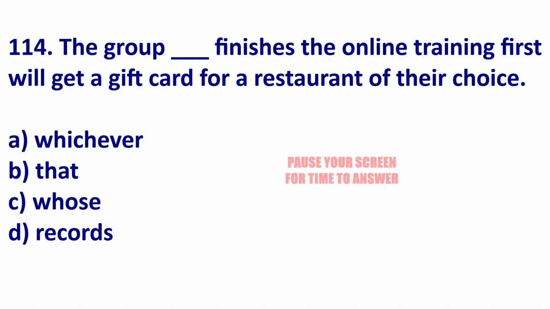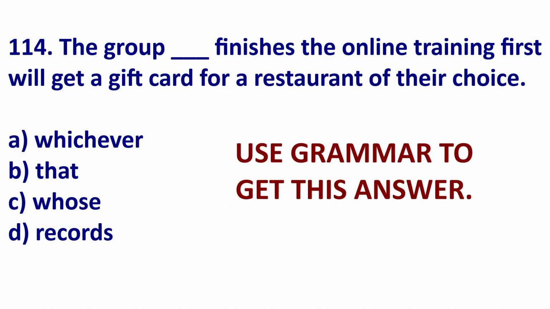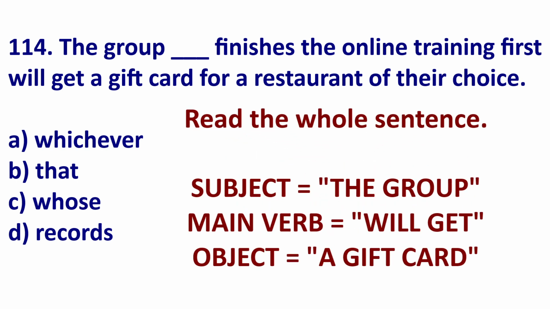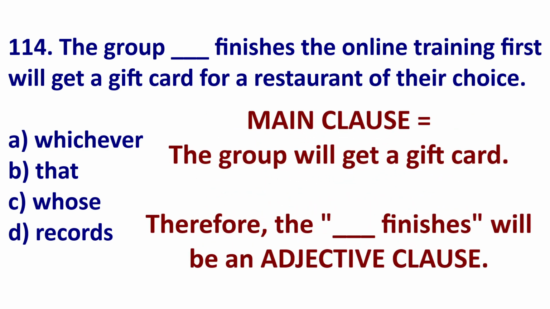Here's the first question. Let's use grammar to get this answer. If we look at this sentence, we have our subject, the group. Our main verb is will get. It is not finishes. Our main verb is will get. So the group will get. Therefore, when we have blank finishes the online training first, we need an adjective clause.